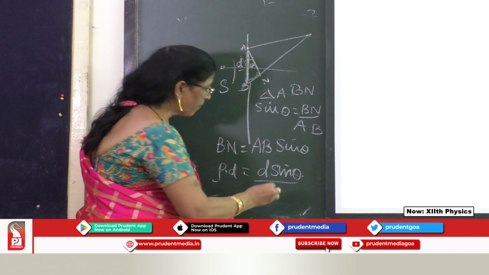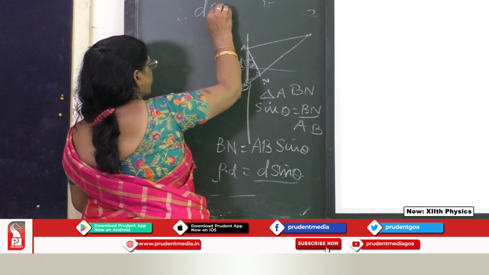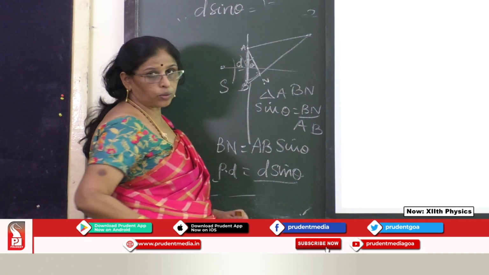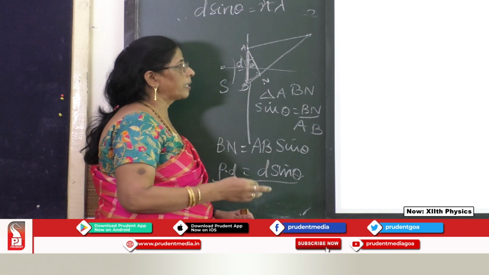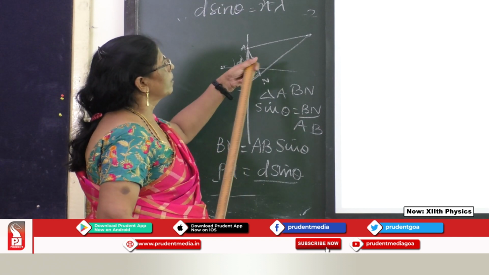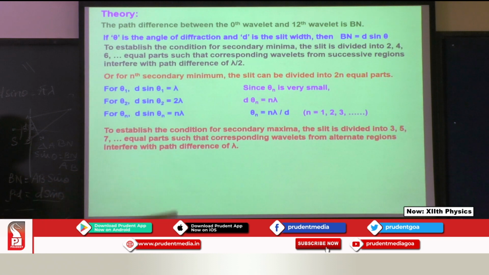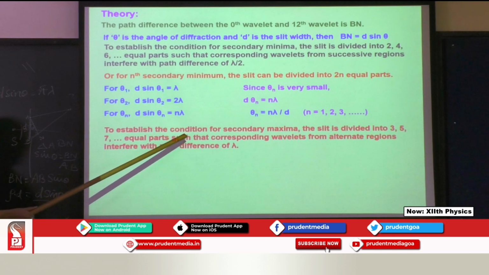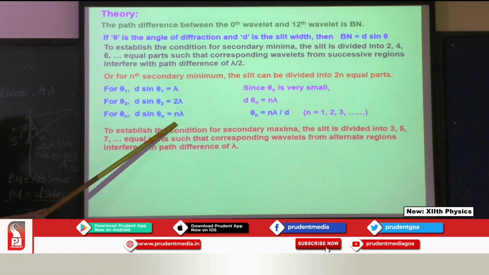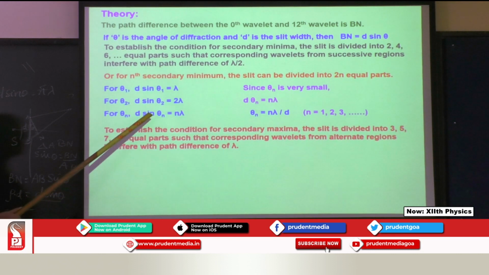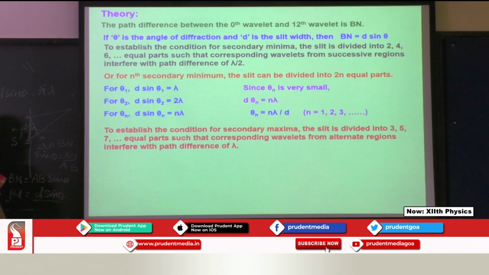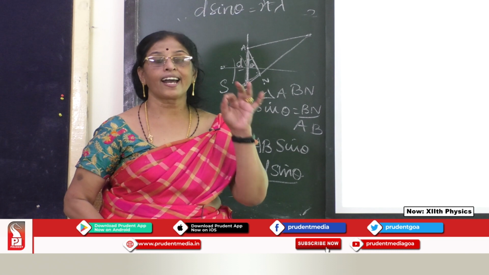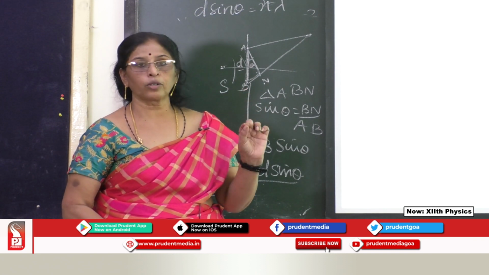Now, if this path difference d sine theta is equal to n lambda, whether it is lambda, 2 lambda, etc. For the nth secondary minimum, minimum means dark fringe, we get 1 lambda, 2 lambda, n lambda. So d sine theta n is equal to n lambda, or theta n is equal to n lambda upon d. This theta n we call the angular width.